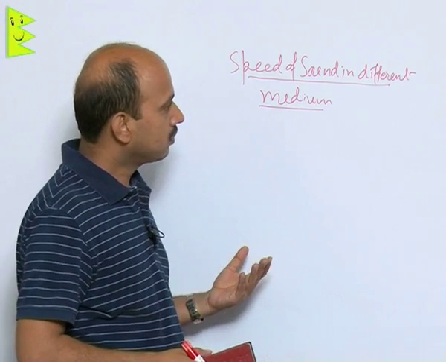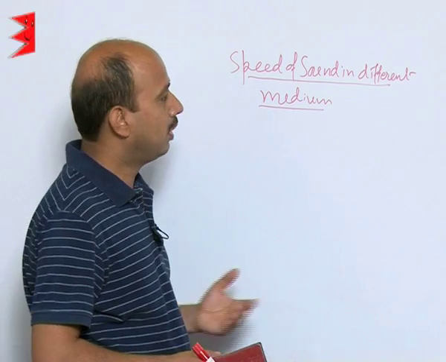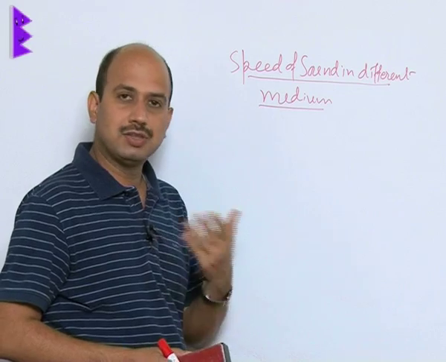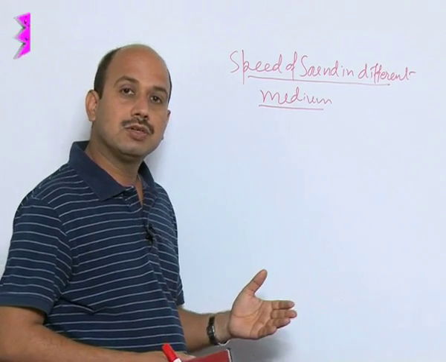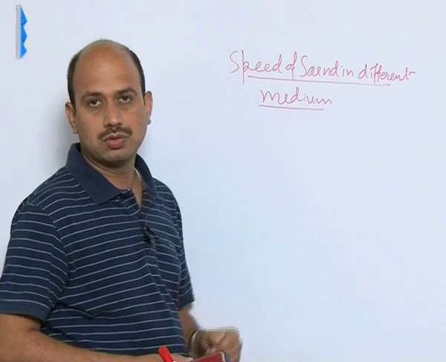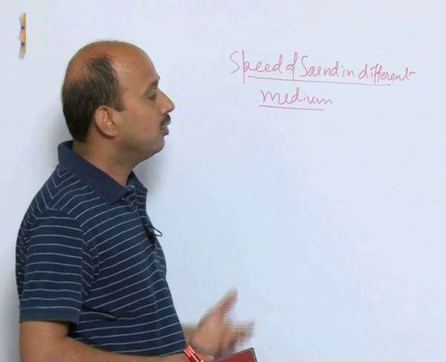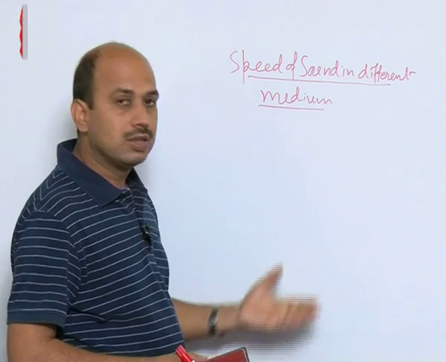One is the density of the medium, another is the temperature. When sound travels through the medium, there is a variation in the density, and also at different temperatures the same medium has different speeds for the sound. So, now we will see the speed of sound in different media, and then we will compare all these speeds.